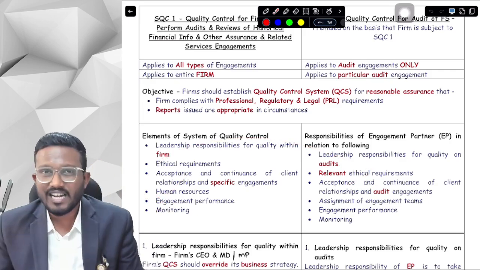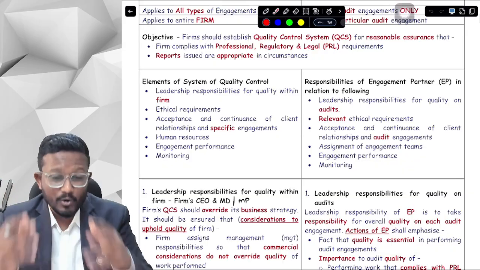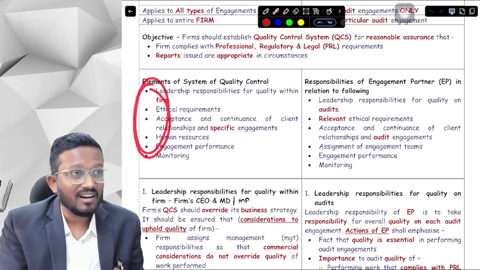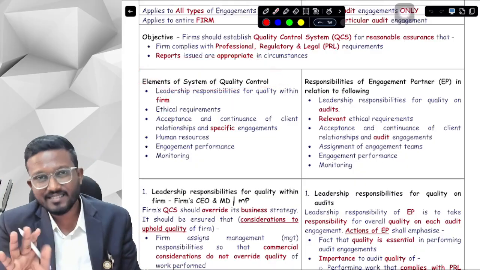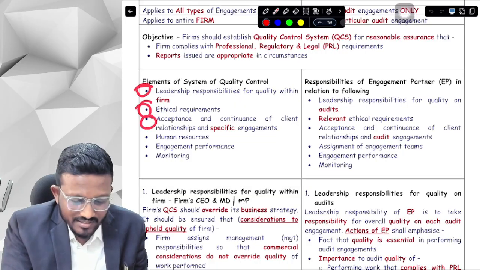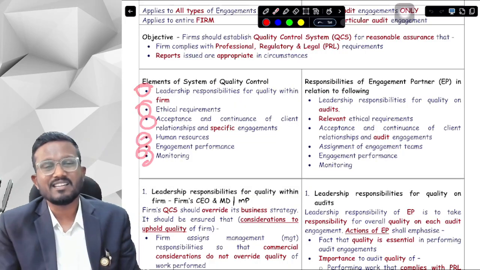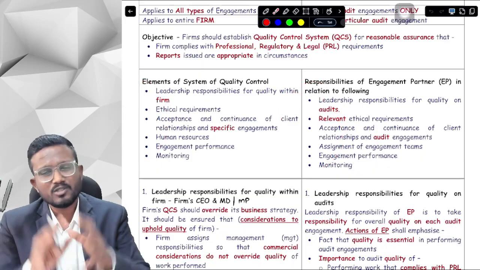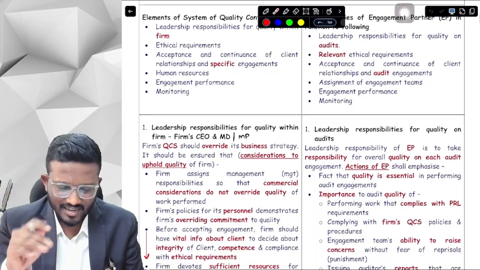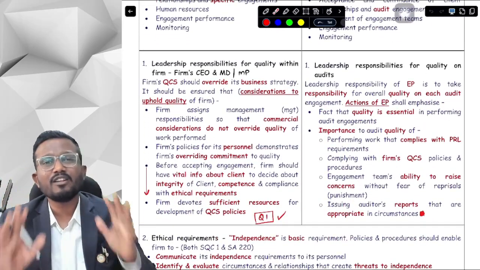Now at the CA final level, you cannot expect ICAI to ask a question where they will ask you to list down the elements of the quality control system. That would not be the case. So we will have to individually understand all the elements of the quality control system. Okay, yes sir. So we will definitely be understanding all the elements, so we need not read everything here. First of all, let's start with the first element.